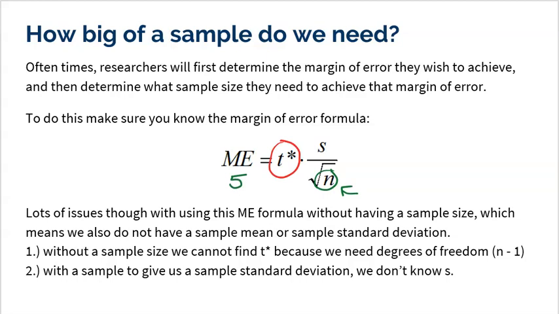Excuse me. But that's a problem. Remember how to get T star. T star, we need to know our level of confidence. Okay, so maybe we know our level of confidence, 95%. That puts 0.025 on that bottom tail.